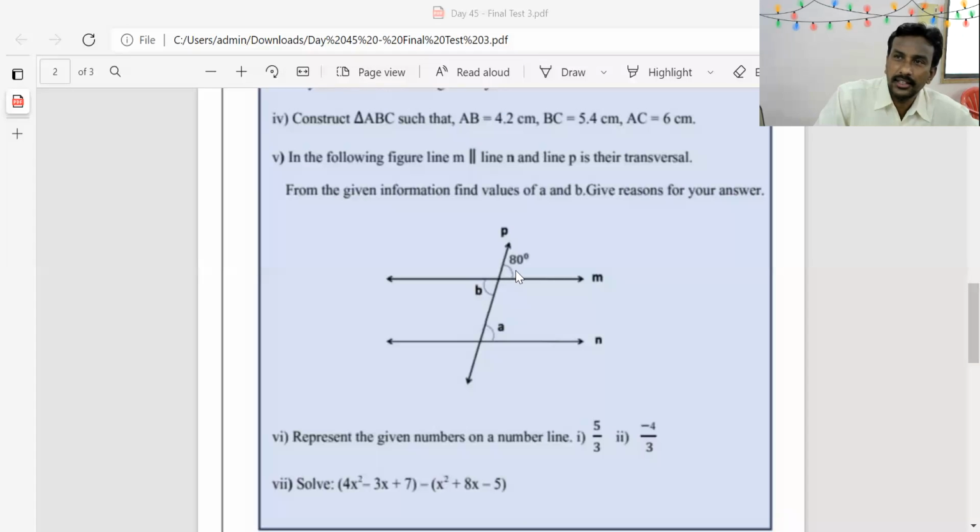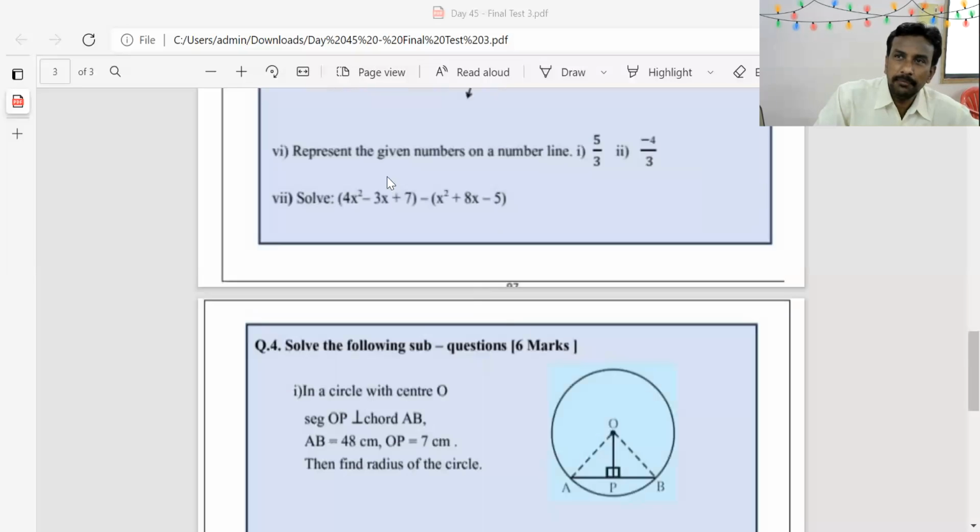This angle is 80 degrees and angle B is the opposite angle of 80 degrees, and opposite angles are congruent. It means angle B is also 80 degrees. And we know that if two lines are parallel and one is their transversal, then alternate angles are also congruent. Angle B and angle A are alternate angles which are congruent. If B is 80 degrees, then angle A is also 80 degrees. Okay, means both are 80 degrees.